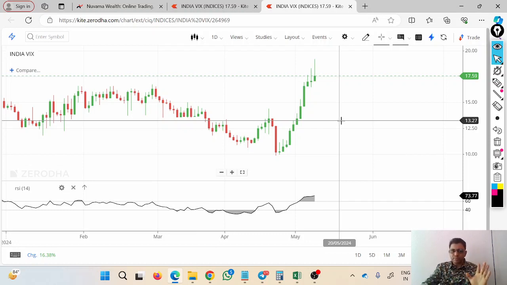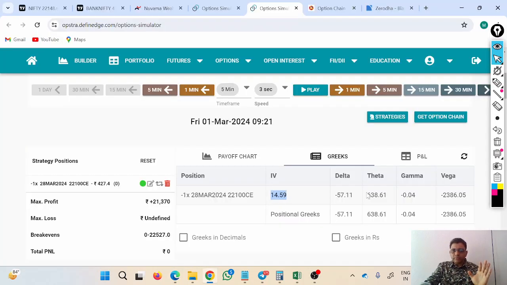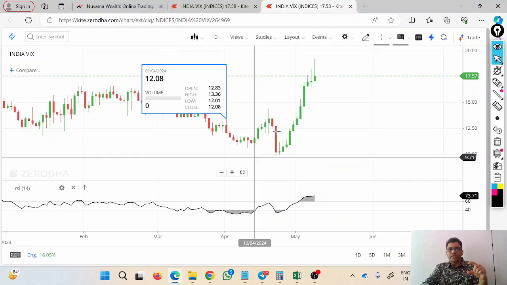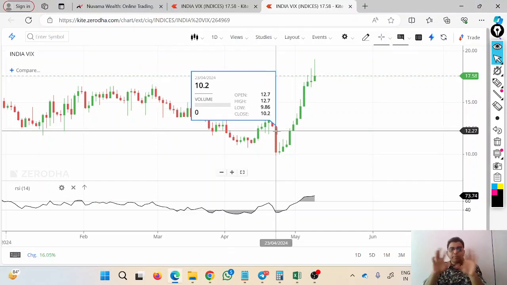I will come up once again. This IV refers to only this 22,100 call option for March expiry. Only for this one expiry and only for this one strike price, this IV is referring. So similarly, all the IVs of all of the strike prices for all of the expiries, in the sense monthly expiry, are combined together, churned together, and based upon that one single index is formed, that is called the India VIX. So this India VIX will tell you about the overall volatility in the market.